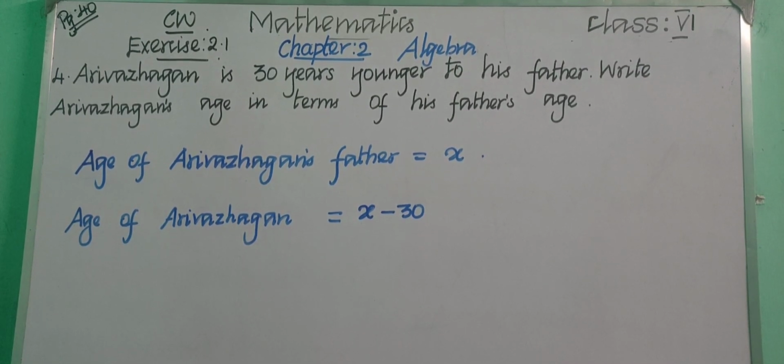Copy this in your classwork notebook. Very easy, right? Simply what they had given: Arivalagan is 30 years younger to his father. Father's age is not given, so let us take his father's age as X. So what is Arivalagan's age now? X minus 30. Okay, children, pause the video and write. After completing this one, let us see the 8th question.